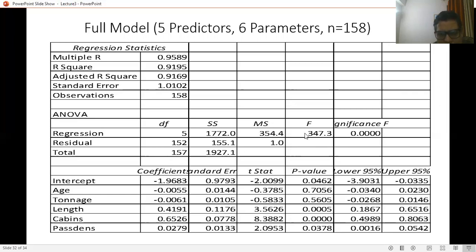Then we talk about the F and the significance of F. Then the intercept, which is at minus 1.9683, standard error, t statistics, and p values. If possible, we can also discuss these statistics, like F statistics and p statistics, in our next lectures.